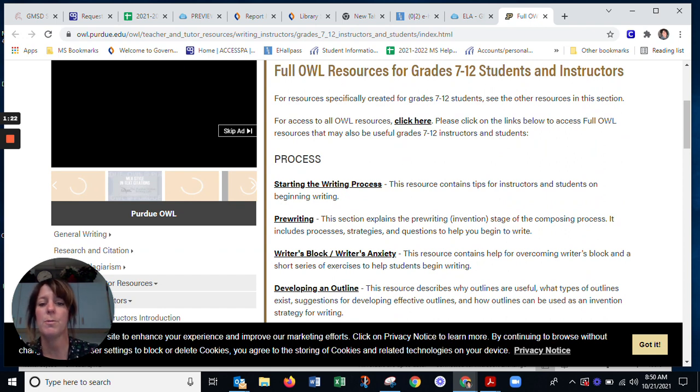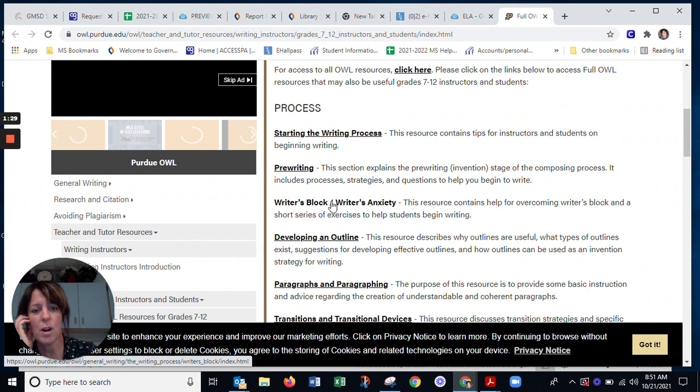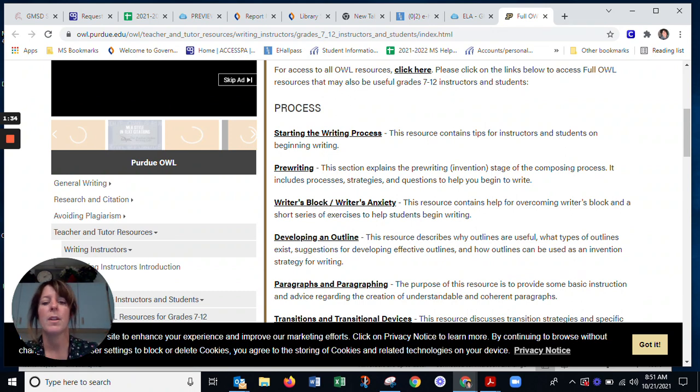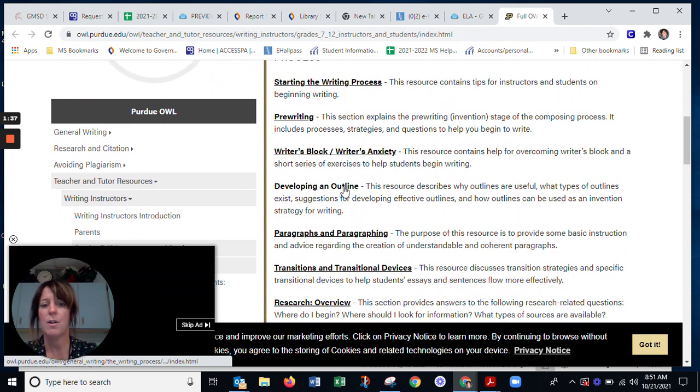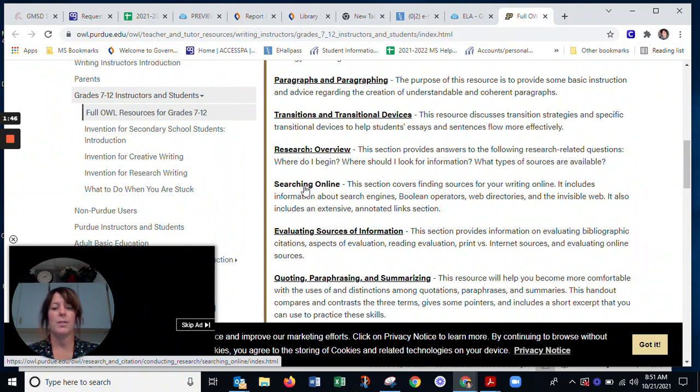So everything from starting writing to pre-writing, how do you start writing? What do you do if you are having trouble and you're getting writer's block? That's when you feel like you can't write at all. To developing an outline for yourself, how to write paragraphs, how to paraphrase. It means taking the original text and changing it into your own words. To how to search online.